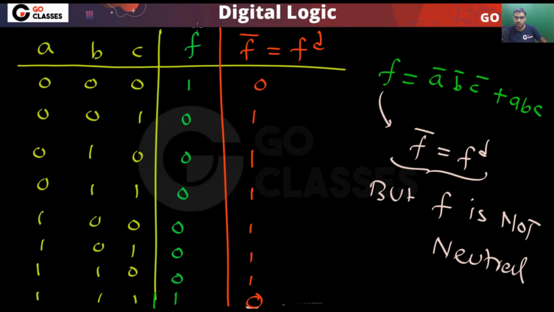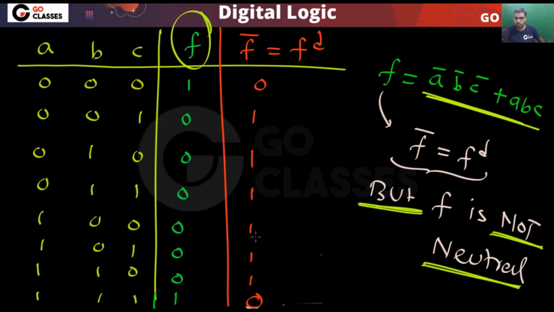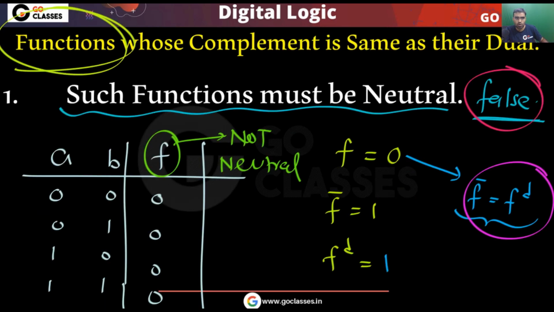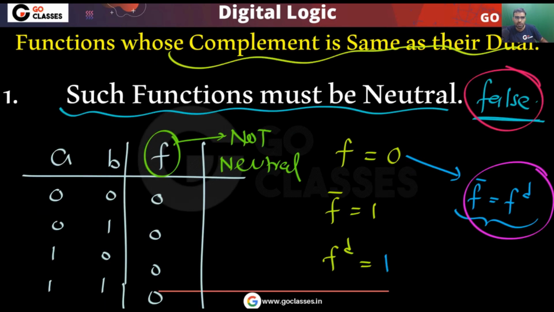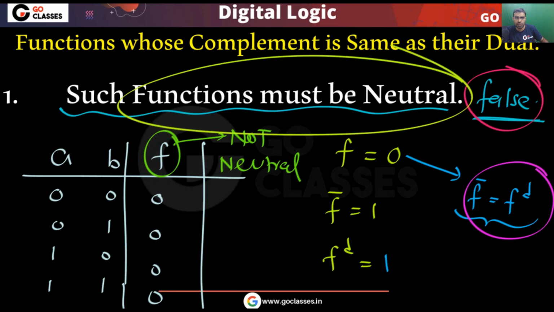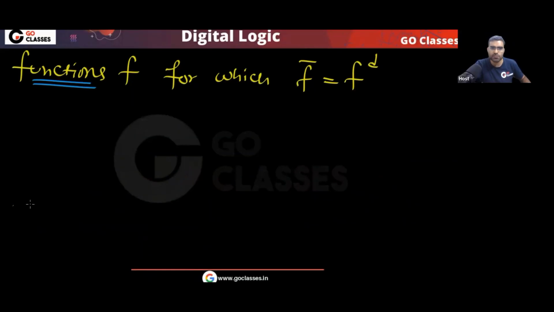So you can easily see for this function f, f complement and f dual are the same, but f is not neutral. So this is the point. Remember, the claim that functions whose complement is the same as their dual must be neutral is false. Now let's find out for two variables how many such functions are there.